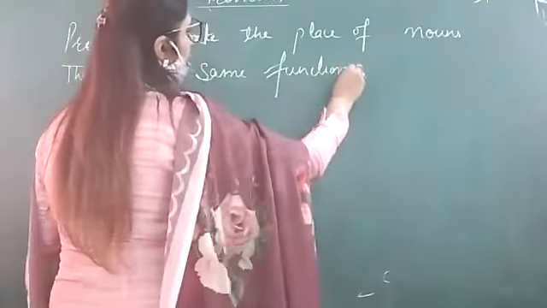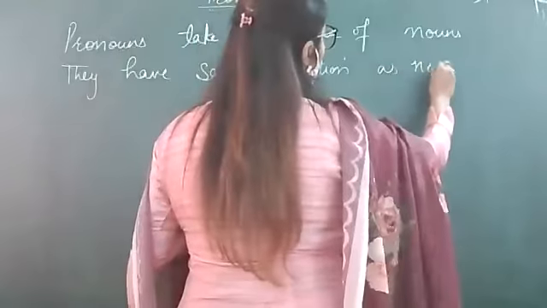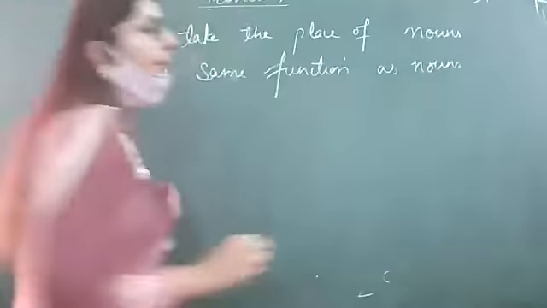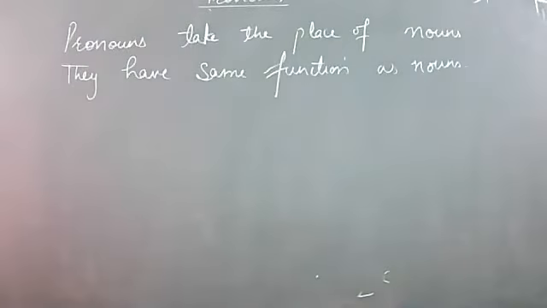So can you write down any example on your own? Write your own example in your notebooks. You can write 2 to 3 sentences with any name, with your own name. Then introduce pronouns in between.